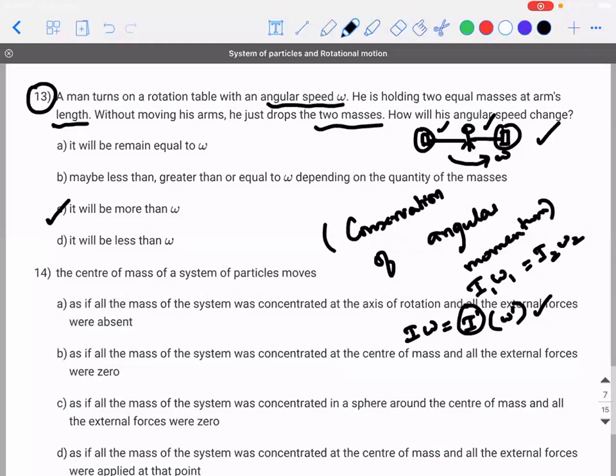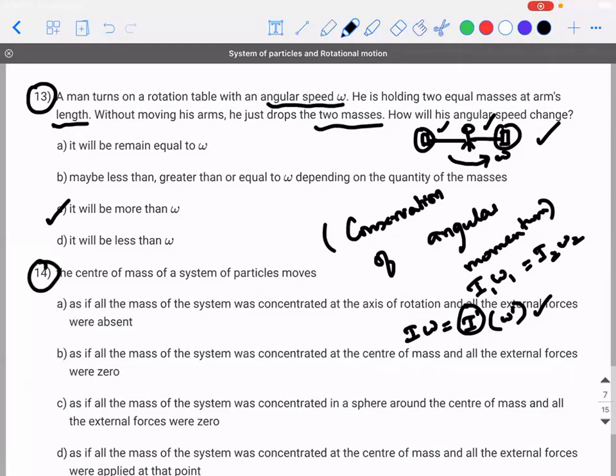Suprajit, can you tell me why will the moment of inertia decrease? Sir, because the mass is decreasing. Correct. Because the amount of mass that was present at the end will decrease. So when the mass is decreasing, his moment of inertia will decrease, and what will happen to omega? It will increase.